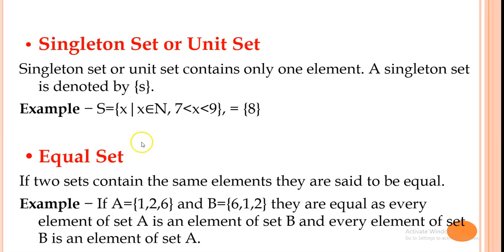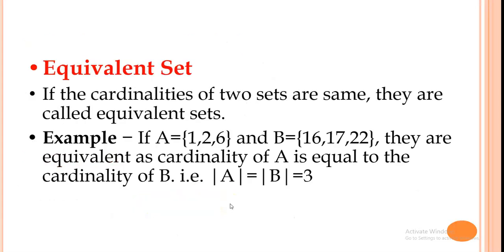Equal set: if two sets contain the same elements, they are said to be equal. For example, A is a set having 1, 2, 6 as its elements and B has 6, 1, 2. They are called equal because every element of set A is an element of set B and every element of set B is an element of set A. It does not matter what the sequence of the elements is, as long as all the elements of set A are available in set B. So it is called an equal set.